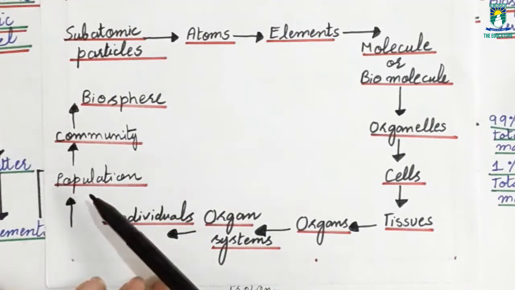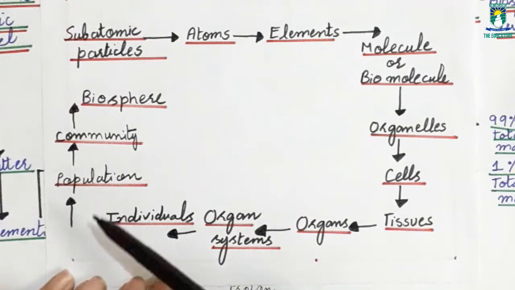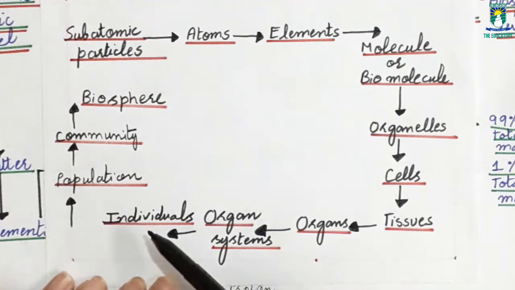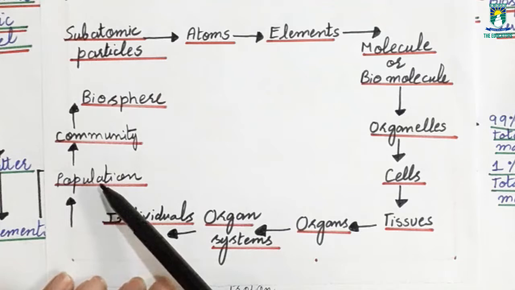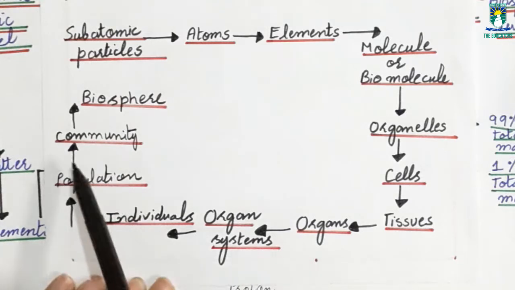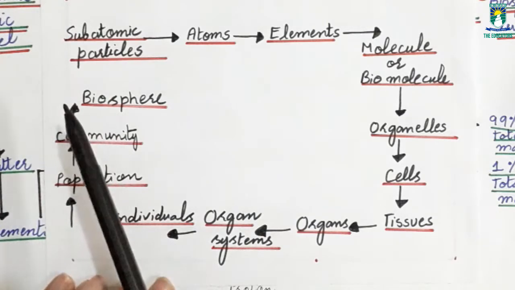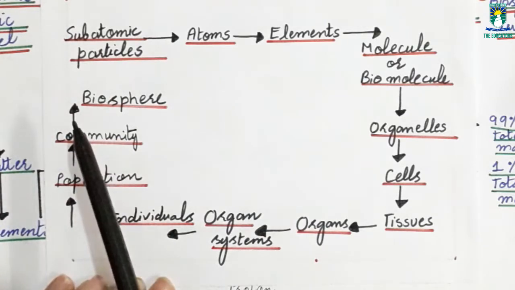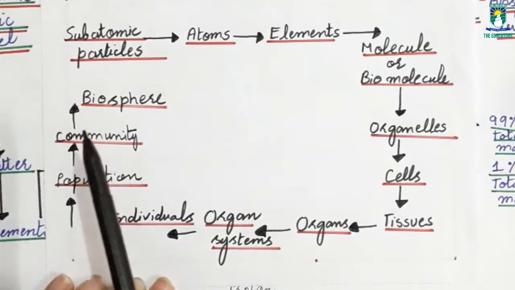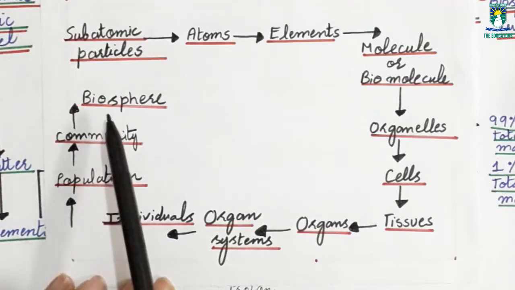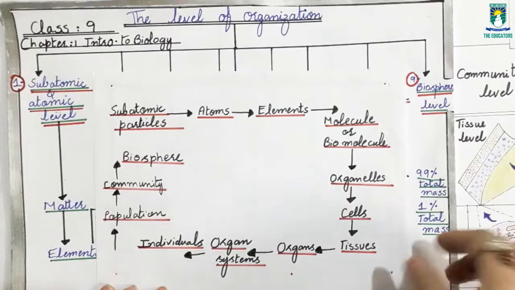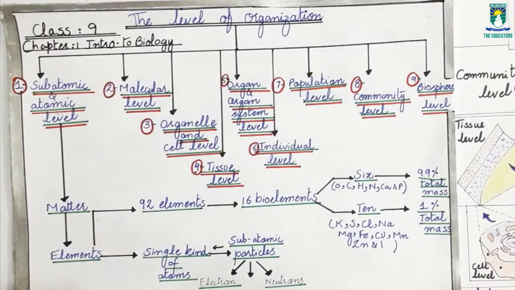Individuals assemble to form a population, which is made up of the same kind of individuals. When different kinds of populations assemble, they form a community. When communities assemble, they form the biosphere. It means the part of the earth which is inhabited by the communities is known as the biosphere. Students, we will discuss each of these levels in detail.